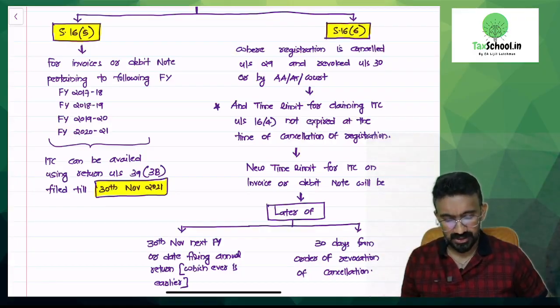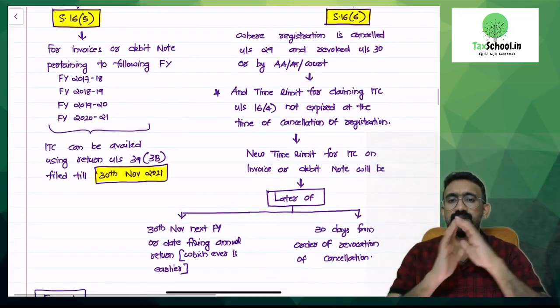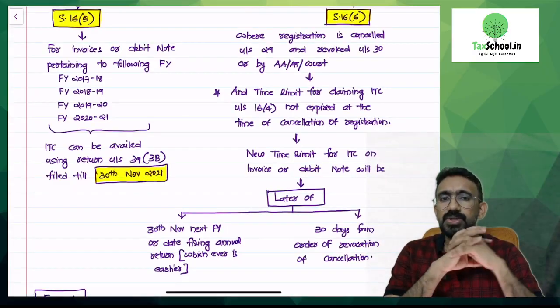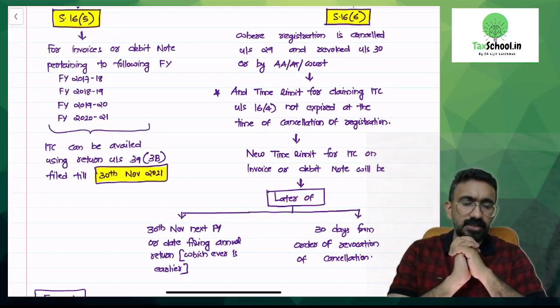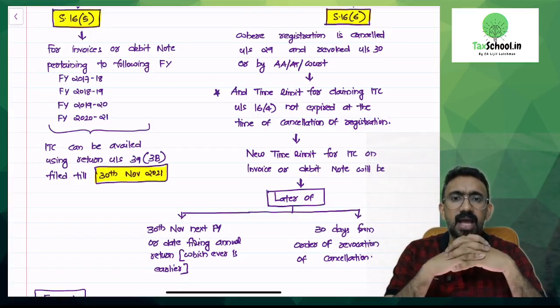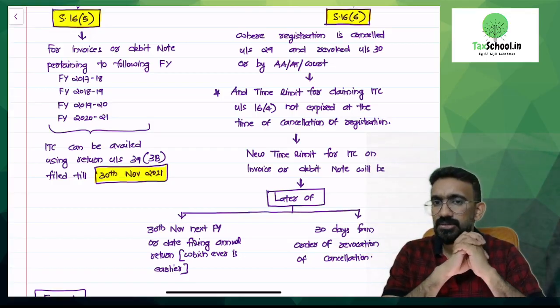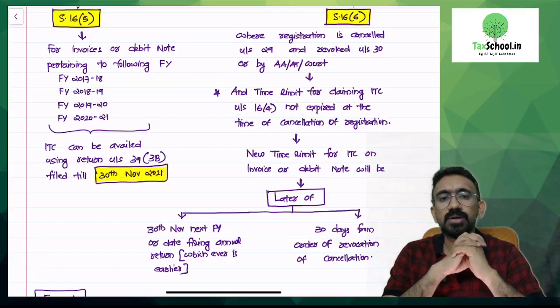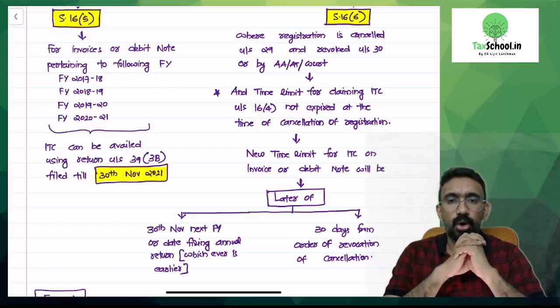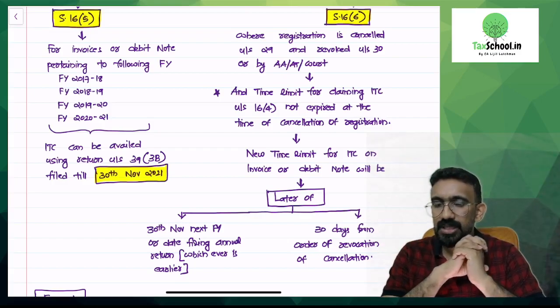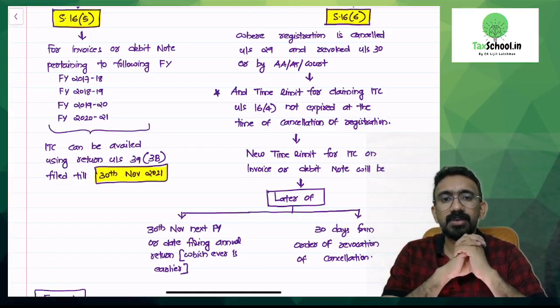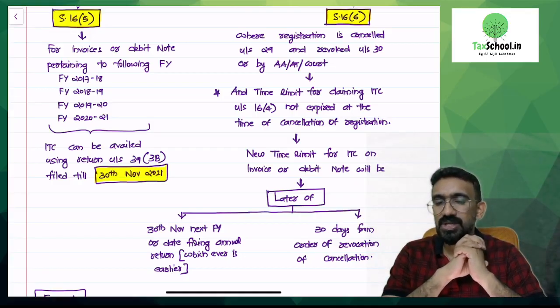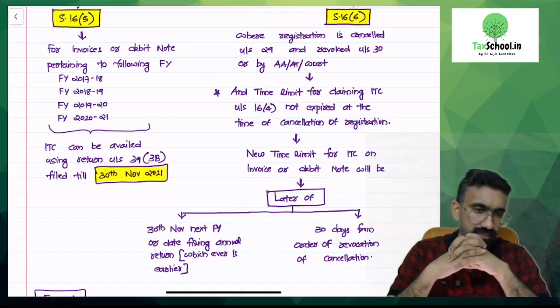Let's read 16(6). What does 16(6) say? Where registration is cancelled under section 29 and revoked under section 30, or by an appellate authority, appellate tribunal or court, and the time limit for claiming ITC under section 16(4) has not expired at the time of cancellation of registration.